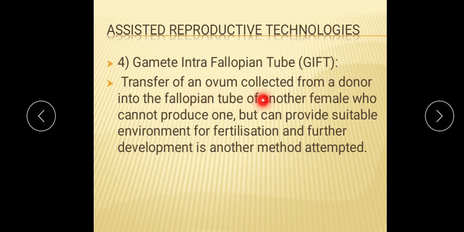And further development is another method attempted. So this is the gamete intrafallopian transfer. Eggs are removed from the woman and placed in one of the fallopian tubes along with the man's sperm, and this allows fertilization to take place in the woman's body.